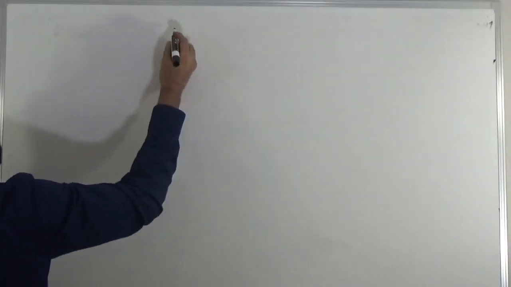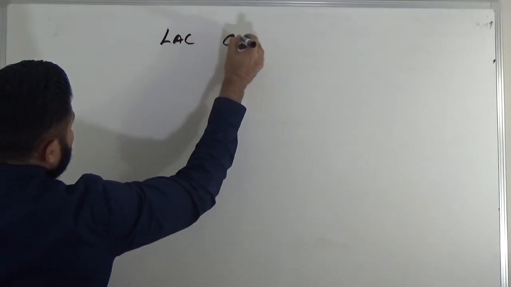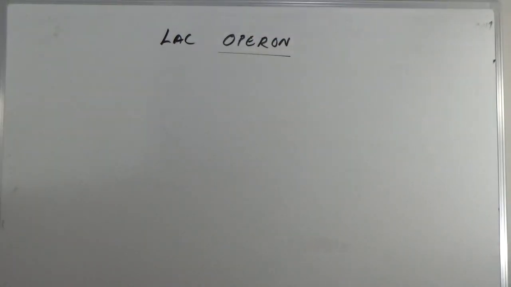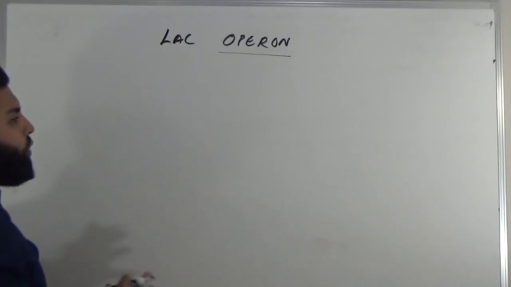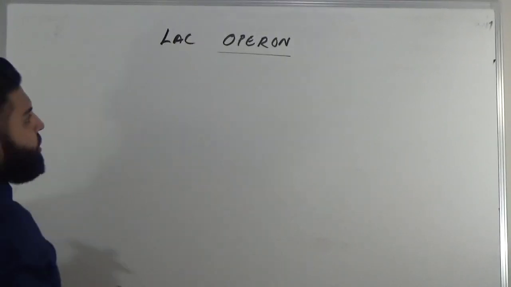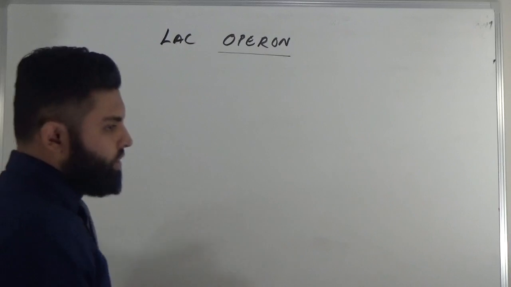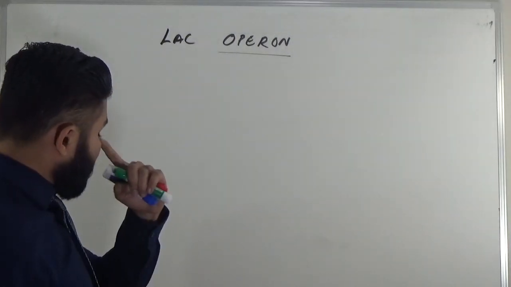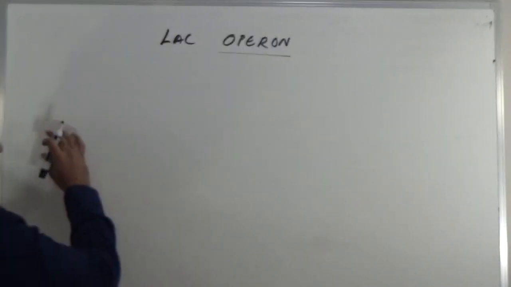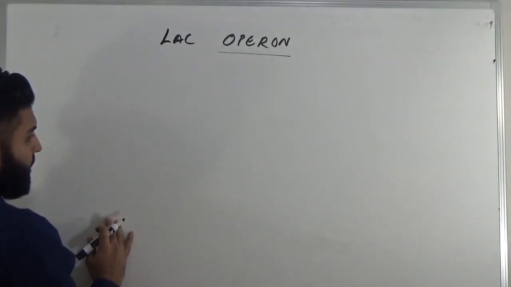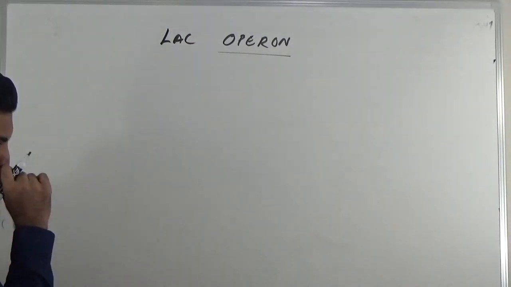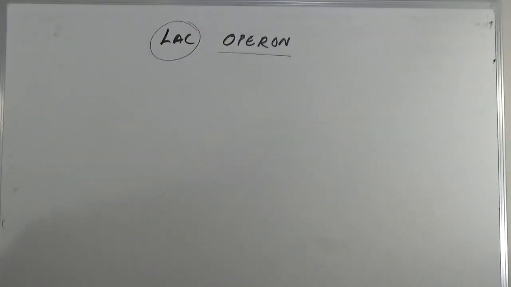So talking about Lac Operon. What an operon is? Operon comprises a group of genes which are regulating other genes for the expression of synthesis of proteins. So when you talk about the operon, there is a group of genes which are regulating the expression of other genes for protein synthesis, and that is for lactose metabolism.